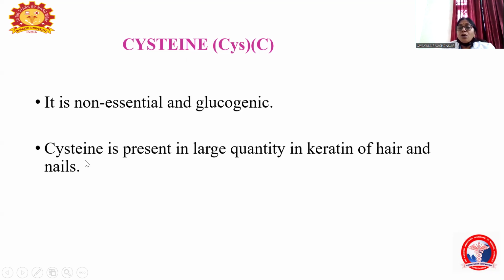Cysteine is present in large quantity in the hair and nails because cysteine is normally present in large quantity in keratin. So keratin is normally present in our hair and nails. So cysteine is normally present in large quantity in the hair and nails of our body.